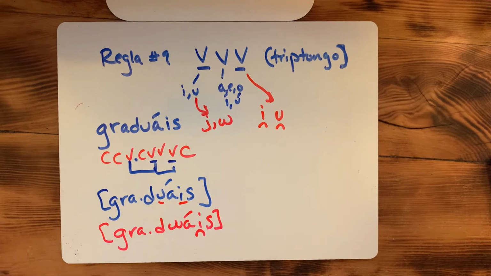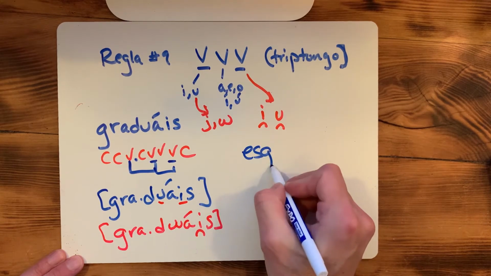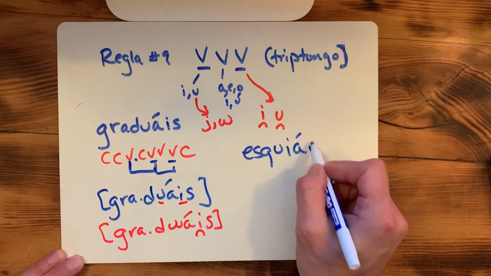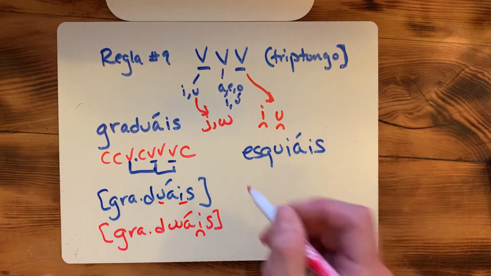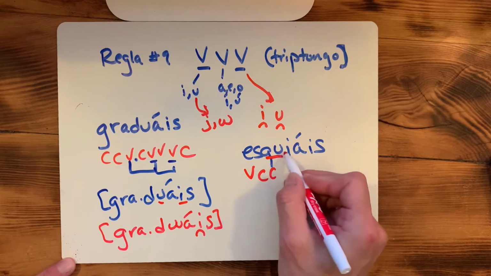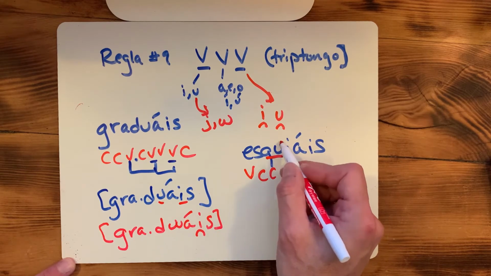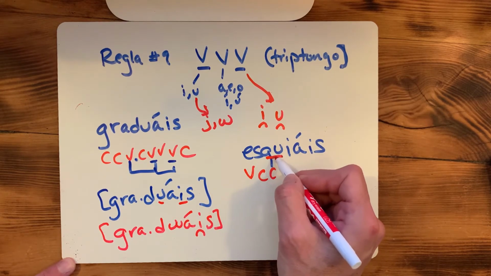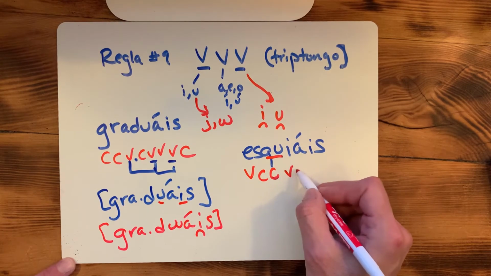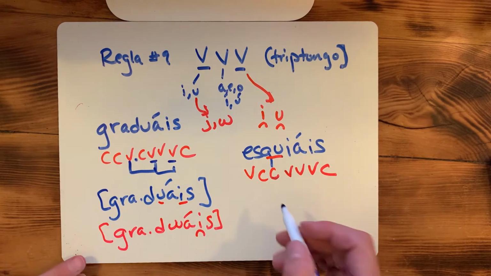Okay. My other word that I'm going to do for you is esquiáis, to ski, or you all ski. I am going to label everything. Okay, remember here, QU, it's not esquiáis, it's esquiáis. We will not analyze that U, it kind of disappears. So that QU is only going to be 1 consonant. Vowel, vowel, vowel, consonant. Then I want to go ahead and start applying my rules.